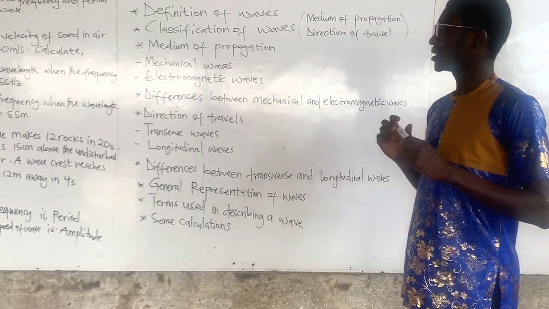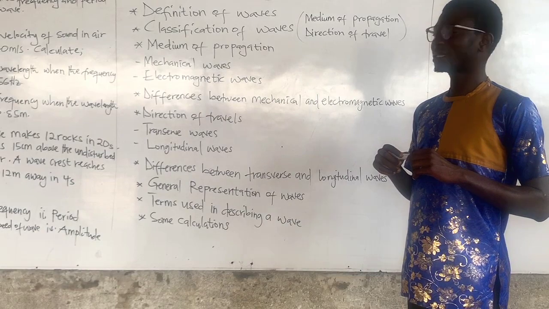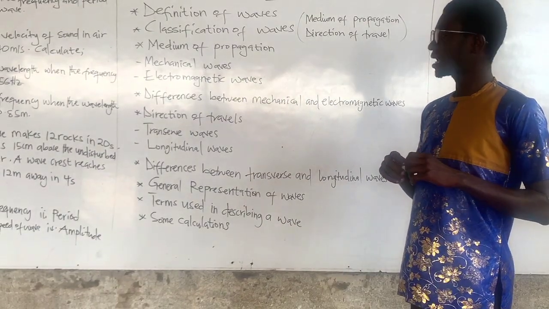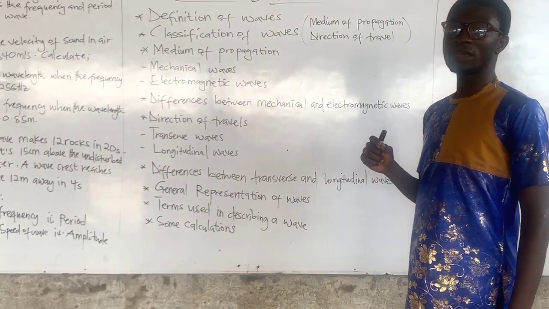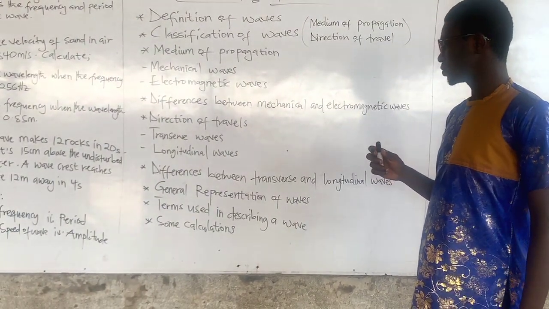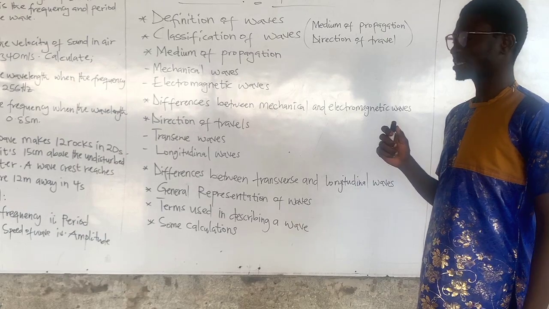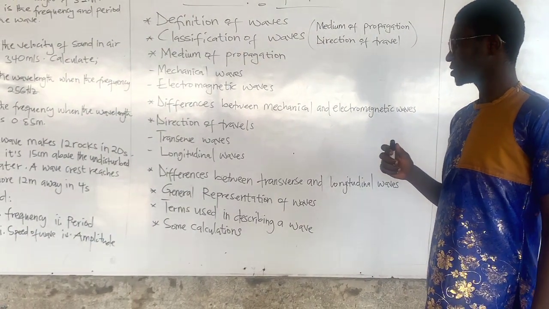Then we look at the direction of travel. There, we'll be talking about transverse waves and longitudinal waves. Then we look at the differences between these two waves, that's transverse waves and longitudinal waves.